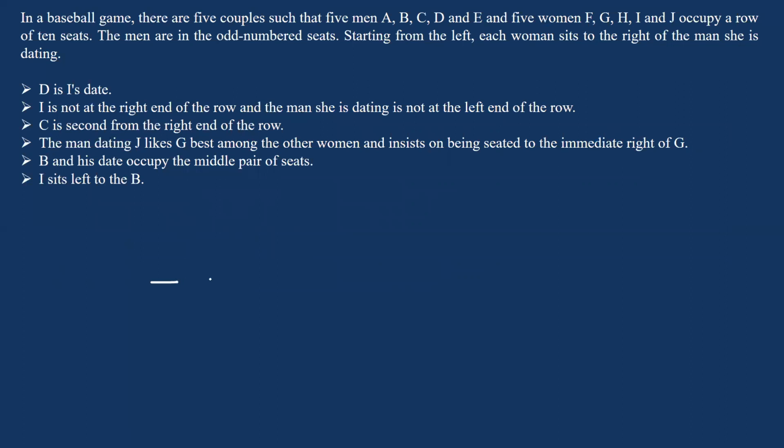So you have 10 places, 1, 2, 3, 4, 5, 6, 7, 8, 9, 10. Okay. Now A, B, C, D, E are 5 men. So they will be occupying odd number seats. So you will be having men sitting in these 5 places and women sitting in the remaining 5. And this person's date will be sitting to the immediate right of that man.